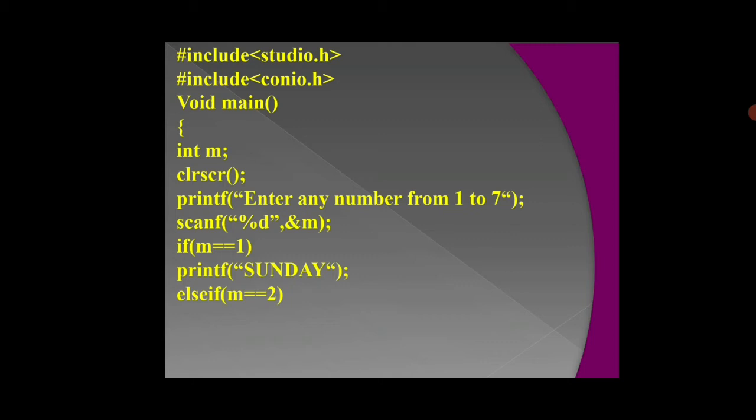If the given number is equal to 2, it prints Monday. If the given value is not equal to 2, the compiler goes to the next condition, that is else if m is equal to 3. If the given number is equal to 3, it prints Tuesday.